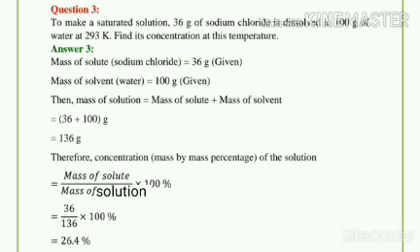Therefore, we know the formula of the concentration of solution for mass by mass percentage, that is mass of solute divided by mass of solution multiplied by 100. So here it is 36 divided by 136 multiplied by 100. So the result will be 26.4%.